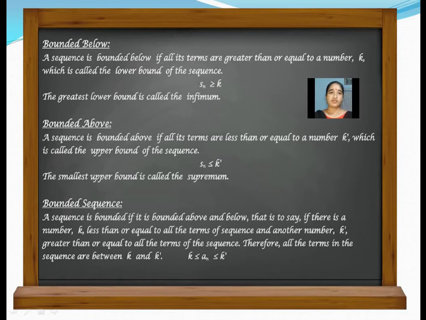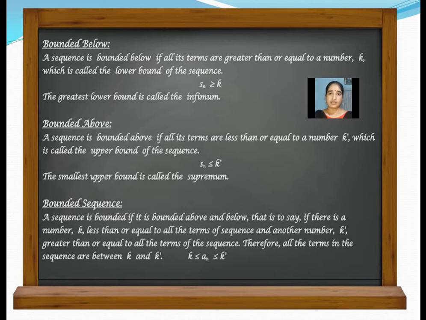Now, boundedness of a sequence. To discuss boundedness, we have to discuss bounded above and bounded below of a sequence. Let us explain this with one simple example. Let us consider your classroom. In your classroom, elder ones will be there and younger ones will also be there. The eldest will be the elder compared to all the members of your class, and the youngest will be the younger compared to all the members of your class.